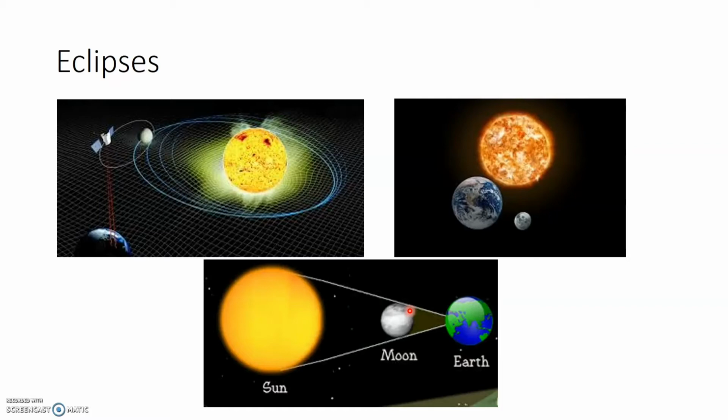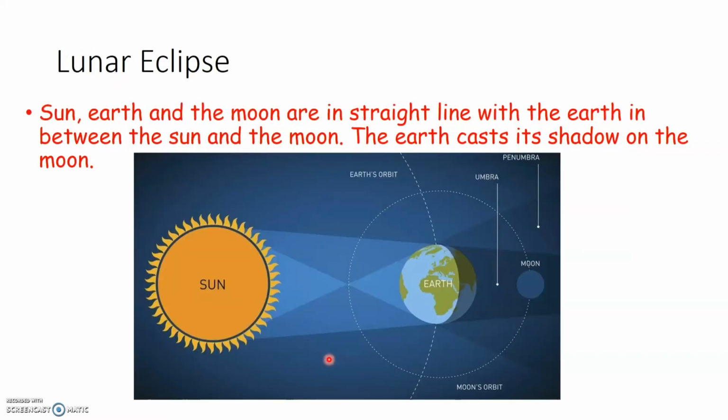That is, by the movement of Earth and Moon, sometimes this Earth, Moon and Sun come in a straight line. And any of these objects, that is Moon or Earth, that comes in the middle at any time, it can block the path of the light from the Sun. That will result in the formation of an eclipse.